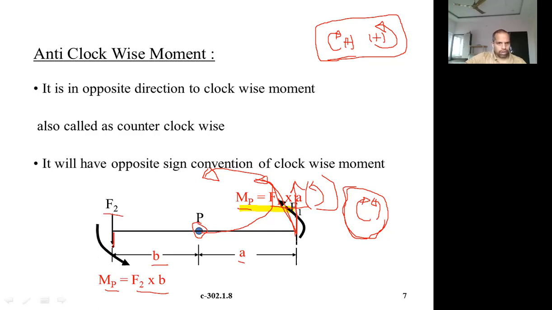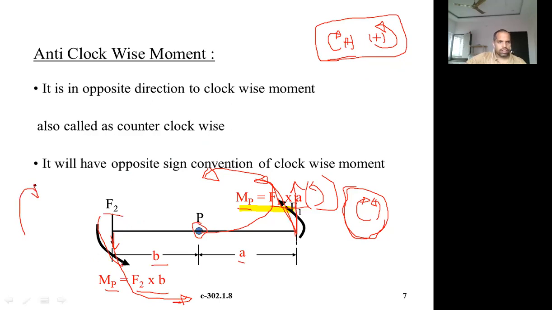These forces are downwards, in this direction. So this force is acting downwards. What happens? It is trying to rotate this member about the point P in this direction. So this direction is an anti-clockwise direction. This one is clockwise direction.